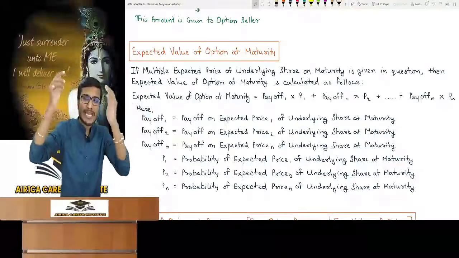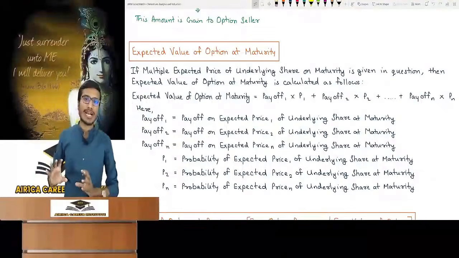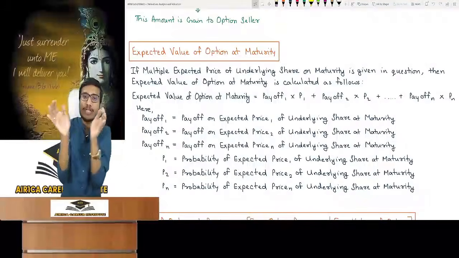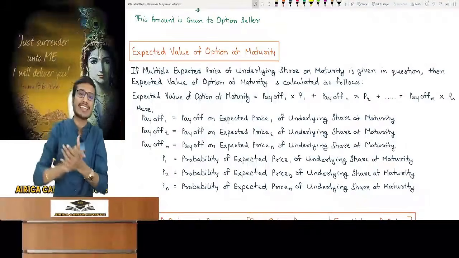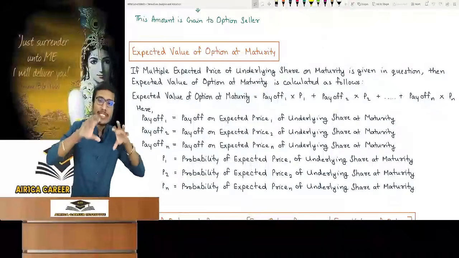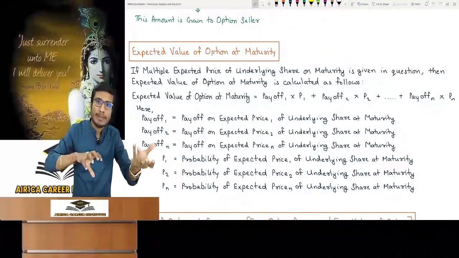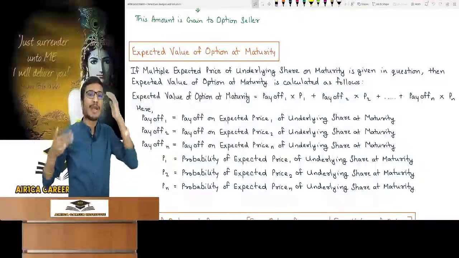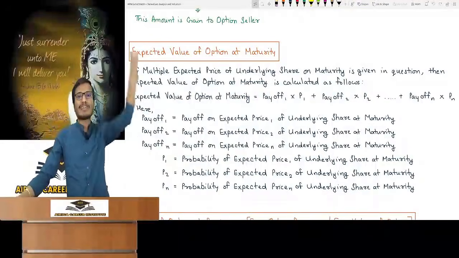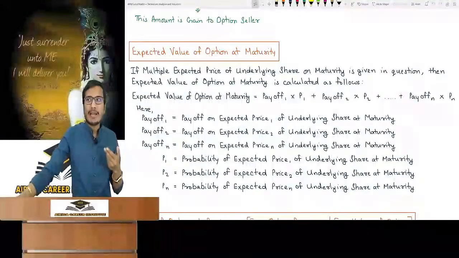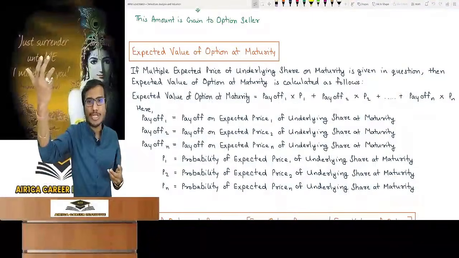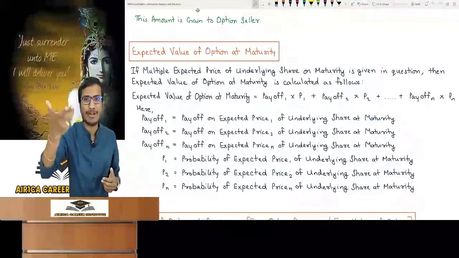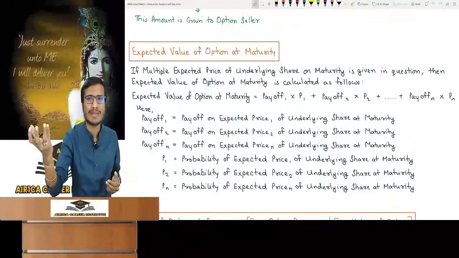Earlier we found the gain and loss by standing at maturity. Think once, make a situation in your mind. What were we doing? We knew the maturity price and then calculated gain and loss. In this case, I am standing at 0 time, where I am paying the option premium. So how much expected value will I be able to get from maturity? It is very easy. For this, you have to know the expected price on maturity. Compare that price with the strike price and see the payoff on maturity.